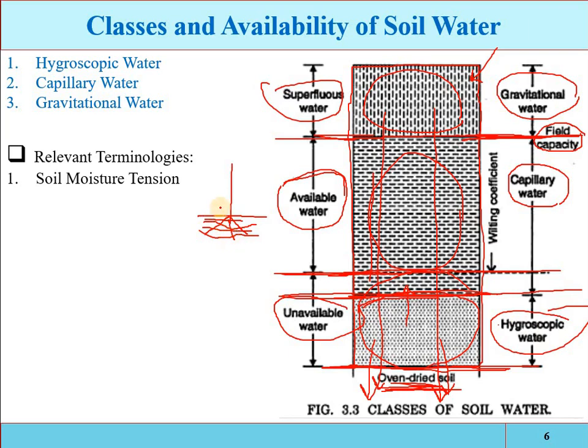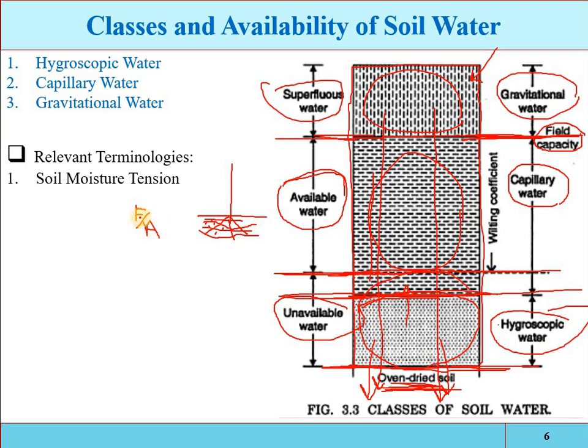Now the root will exert some force on the water molecules to extract them from the soil environment, that is called the soil moisture tension. The force per unit area that must be exerted in order to extract water from the soil is known as soil moisture tension.